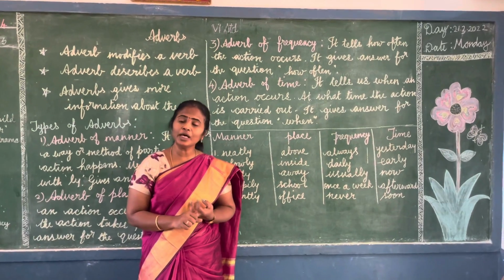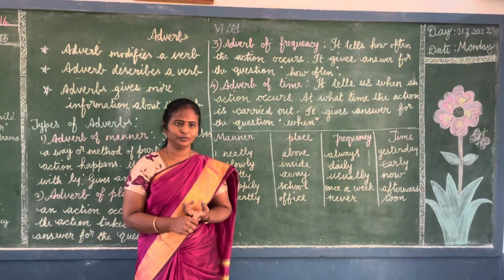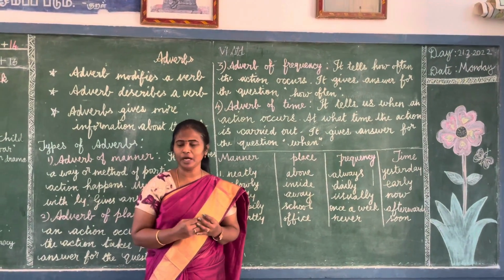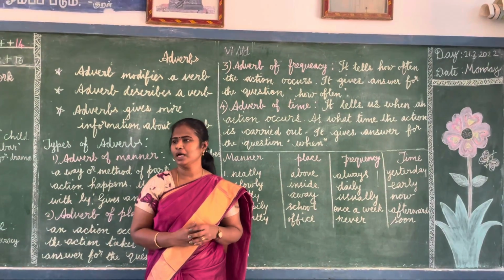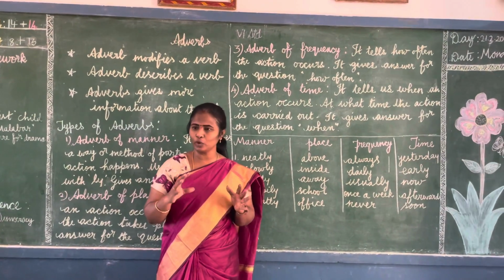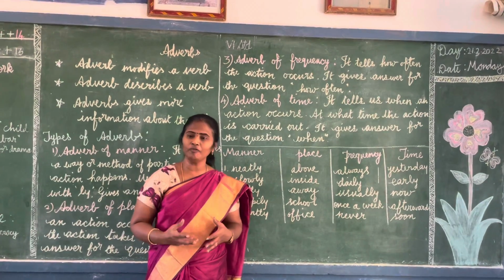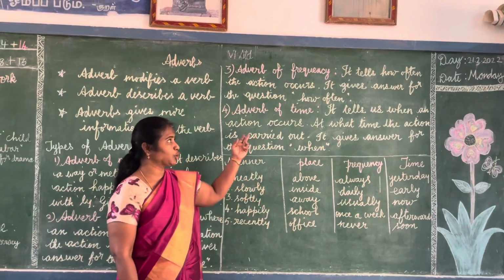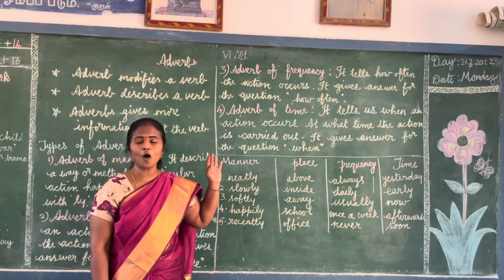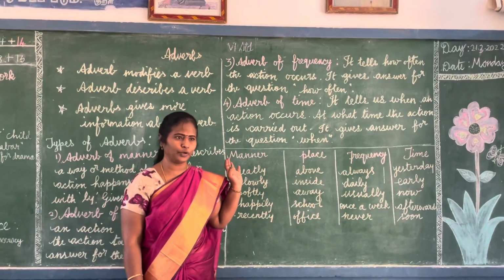Okay, I regularly go to the temple, once a week or twice a week. Like that. How often? How often means how many times you do the action. You are doing a particular action very often, sometimes, never, seldom, or always. So these all show how often the action takes place. This is called the adverb of frequency.